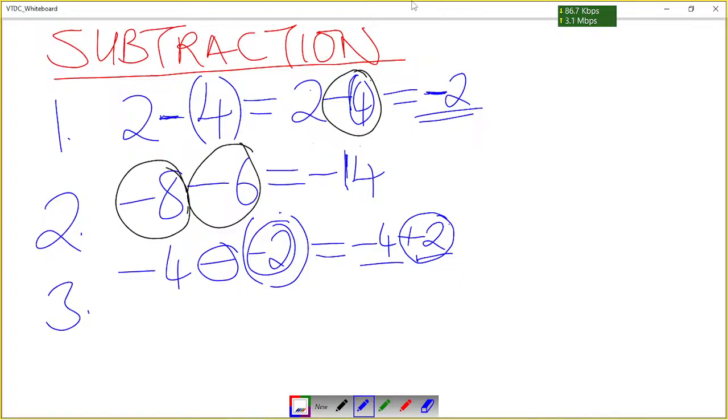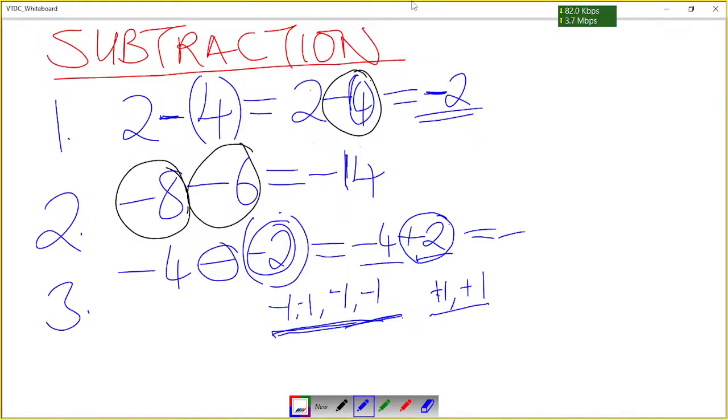What I mean by quantity, let's look at this question we're solving. We have got negative 4. That means we have one negative, another negative, another negative, another negative. So there are 4 negatives. Then we have one positive, another positive. So in terms of quantity, negative 4 has many negative ones and positive 2 has only 2. That's what I refer to. So these are many, so I'm going to get the sign of these which are many, which is going to be a negative.